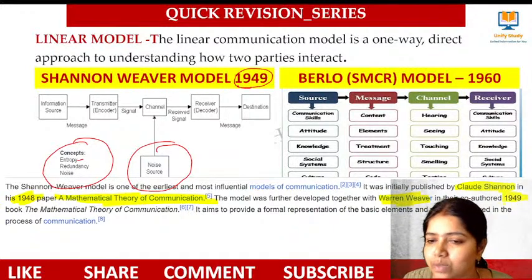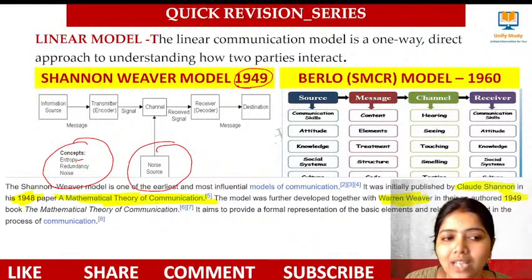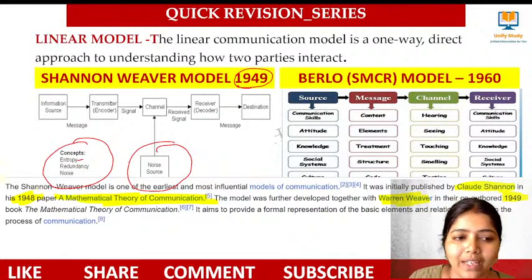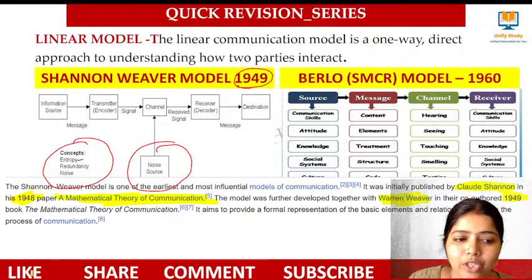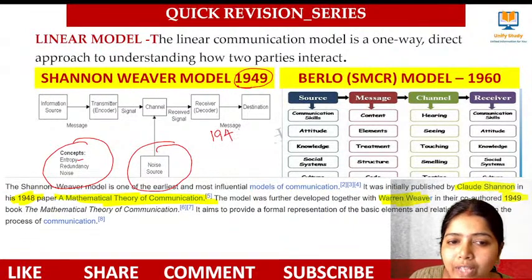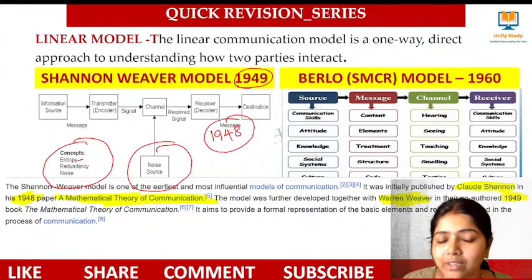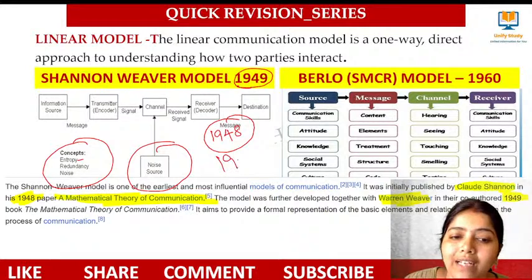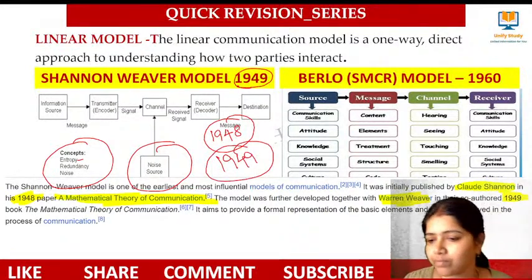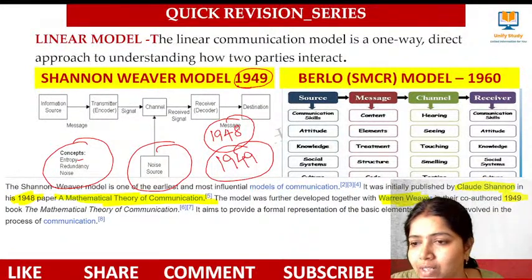That's why it is given as 1949 in this PPT. Please kindly change this one: initially it was published in 1948, and after some further development, Warren Weaver got it published in 1949.